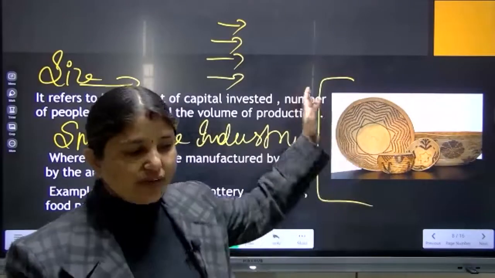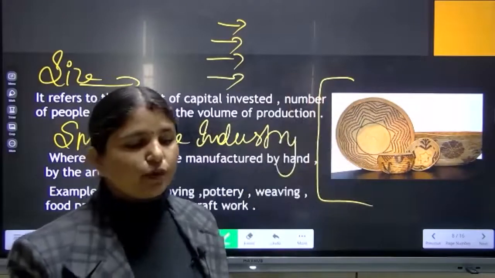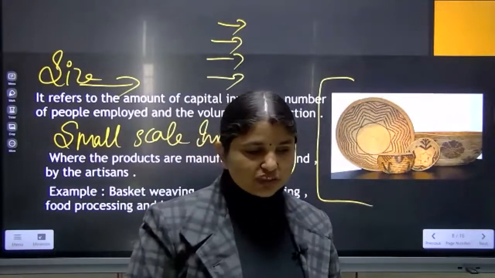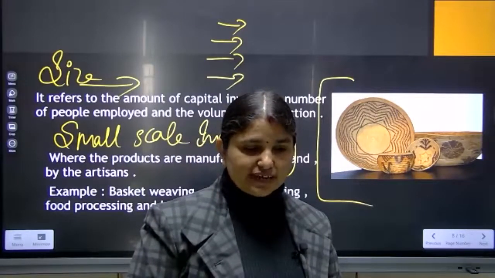Whatever money they invest over here will also be less. So I hope students, you all understood the small scale industries.